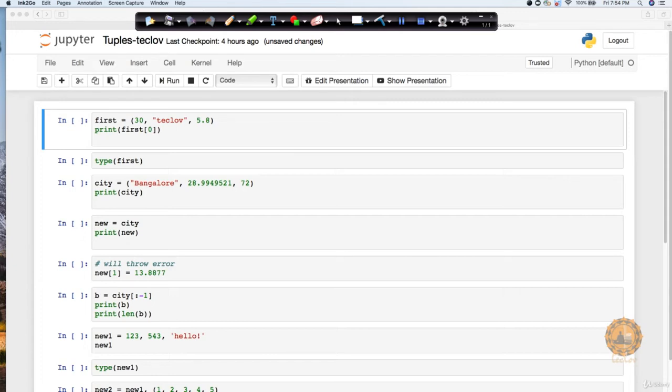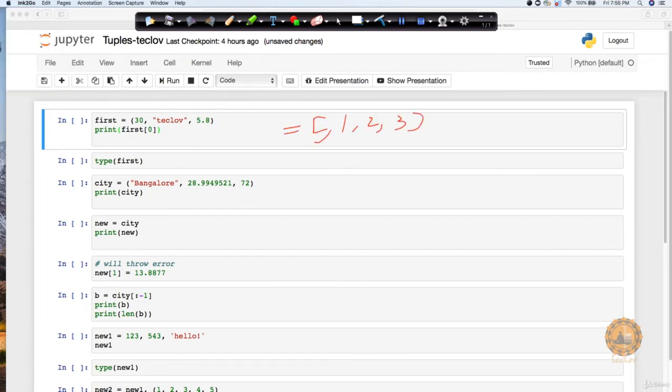Let's see some practicals on it. Here, as you can see, we have created a first variable which is going to be a tuple. What's the difference between a list and a tuple? If you remember, in a list we were creating it like this, saying 1, 2, 3.